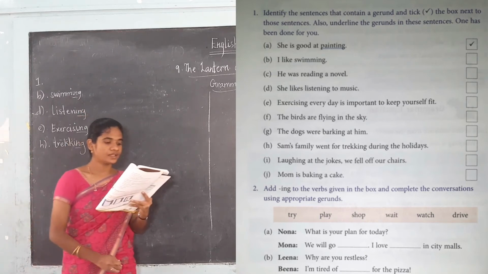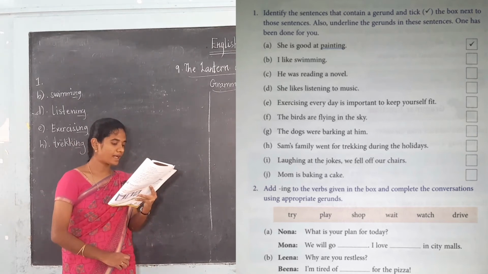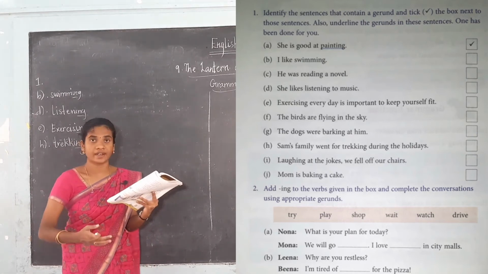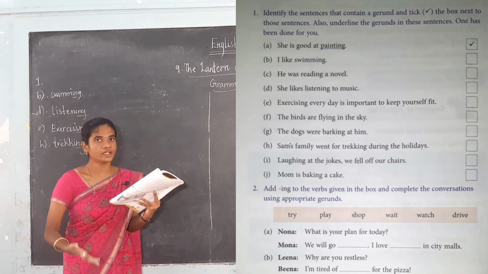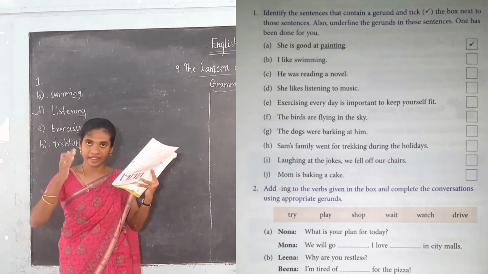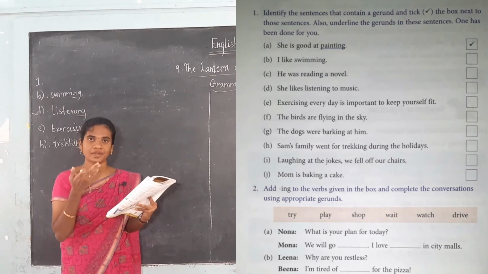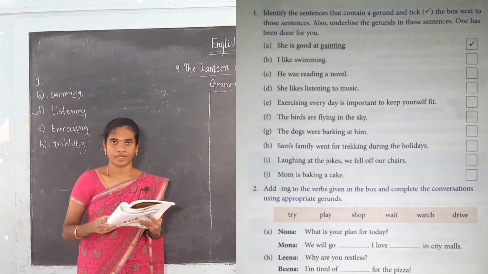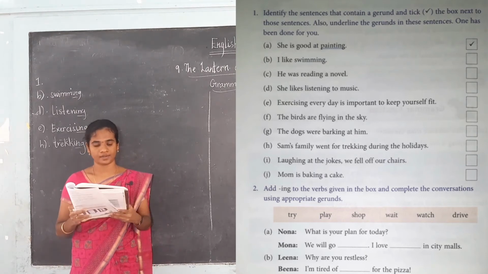The rest of the things, that is reading, flying, barking, laughing, baking, are not gerunds because they do not act as a noun in the sentences. They are acting as a verb in the sentences only. So they are not gerunds, okay. So we did not mark those sentences.